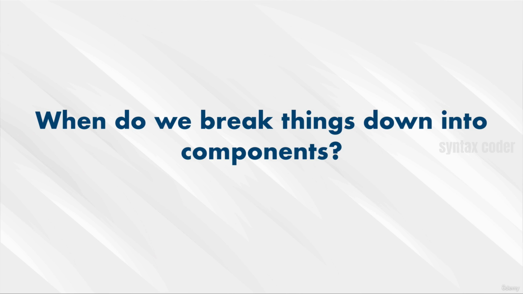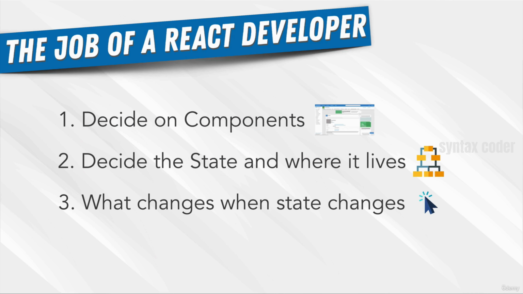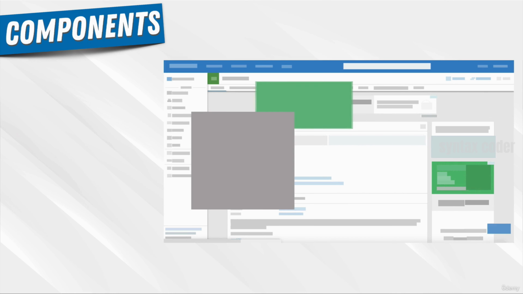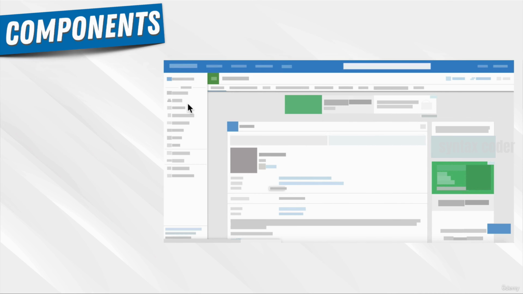Ready for the answer? Remember this? When I told you that to be a great React developer, you have to do these three things really well. This touches on the first point, which is deciding on components. And if you remember our example, where we had this little website that we broke down into different components. Remember here and here and here. You can see over here that each part is a component.